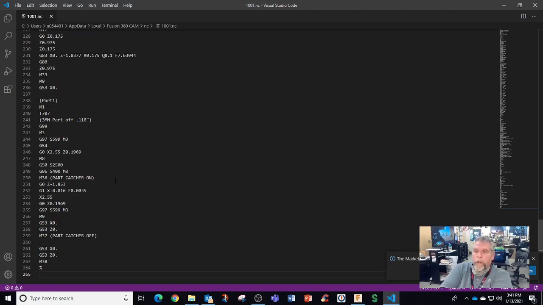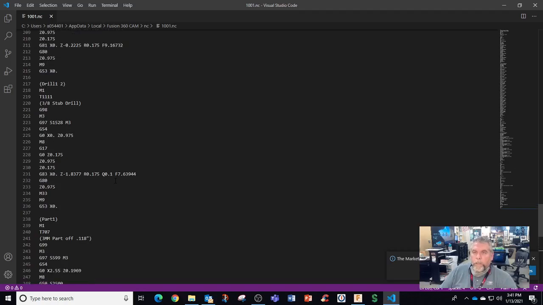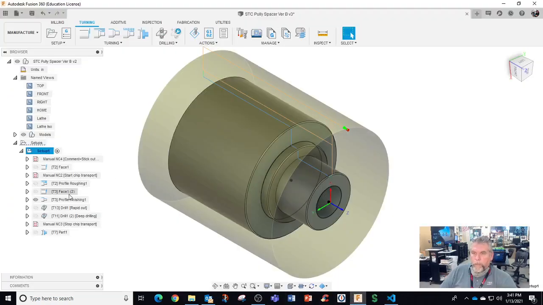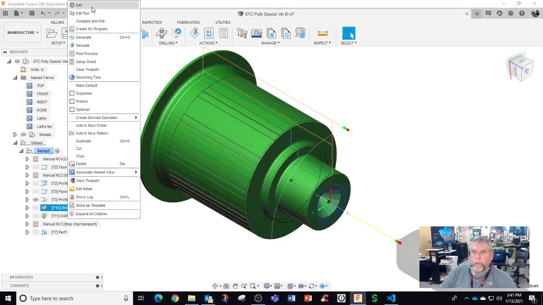And it's got the comment, part catcher on, part catcher off. Excellent. I got to figure out this drill cycle thing. All right. Drill, wrap it in, wrap it out.